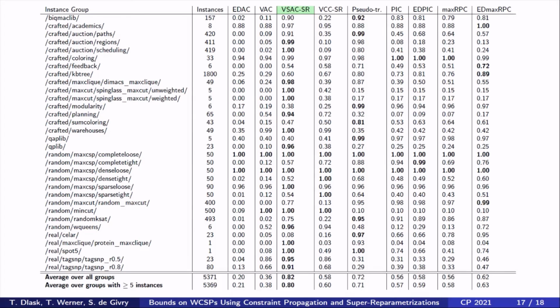We can see that the virtual singleton arc consistency method provided the best bounds for most instance groups from the public benchmark and was frequently competitive in the remaining groups. Concerning runtime, each method explores a different trade-off between bound quality and runtime, but the strong soft consistency methods have comparable runtimes on average, except for pseudo-triangles, which are faster but need much more memory.